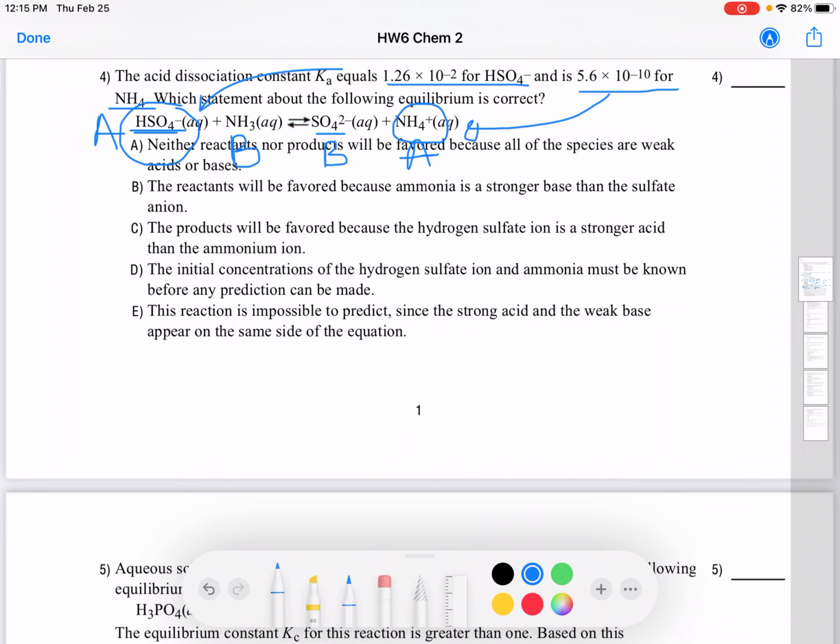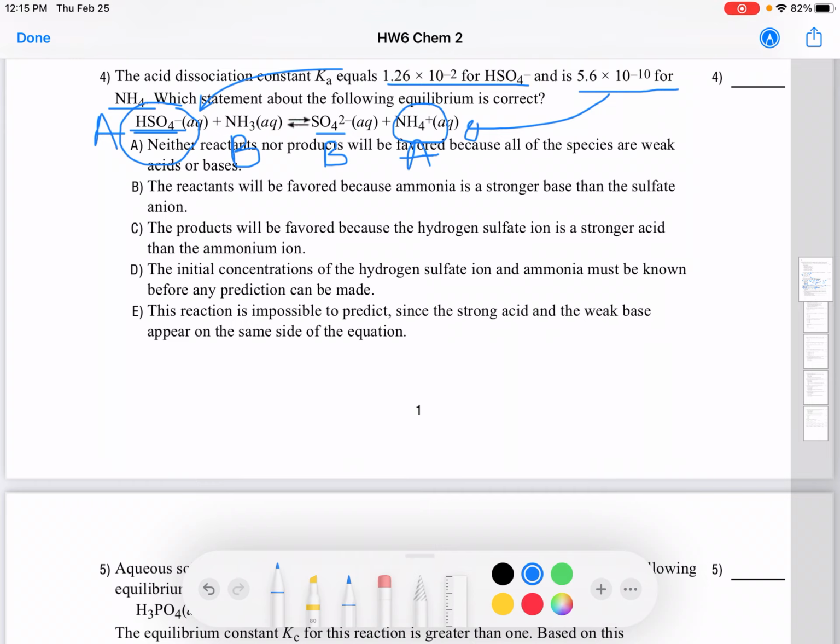Now which one is the stronger acid between these two? The stronger acid would be the one that has a higher Ka value, acid dissociation constant. HSO4 minus is 1.26 times 10 to the negative 2. 5.6 times 10 to the negative 10 is for the ammonium ion. So which one is the stronger acid? The one which has the higher Ka.